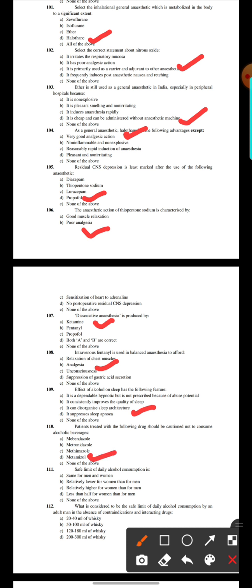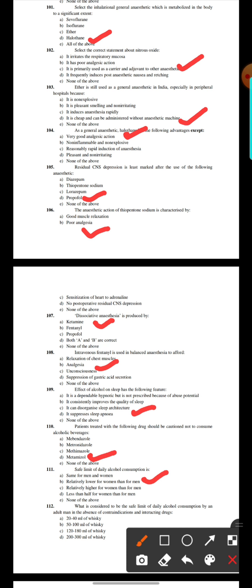111. The safe limit of daily alcohol consumption is: same for men and women, relatively lower for women than for men, relatively higher for women than for men, less than half for women than for men. Option number B, relatively lower for women than for men.